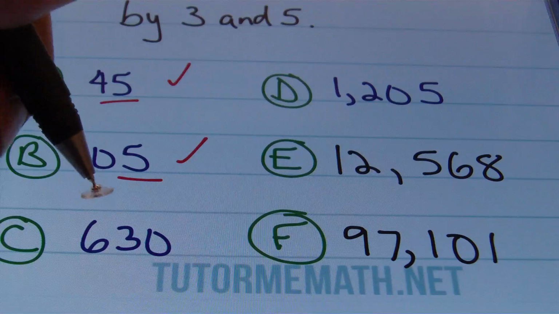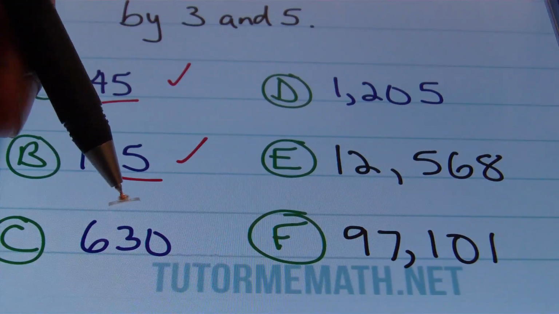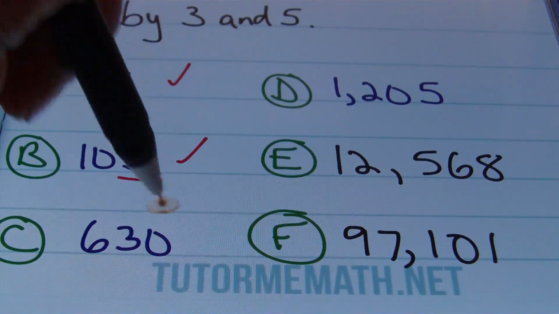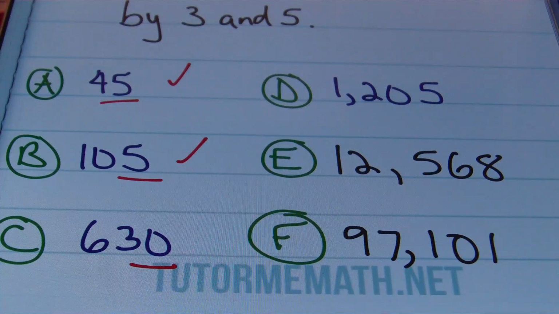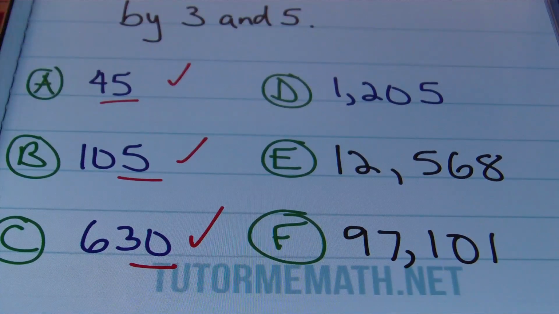Now, looking at C, we have 630. Adding the digits together, you have 6 plus 3 plus 0. That gives me 9, which is a multiple of 3, so that's good. And the last digit is 0 in this case. Well, that's okay. For divisibility of 5, it can be 0 or 5. So that means the original number, 630, is divisible by 15.